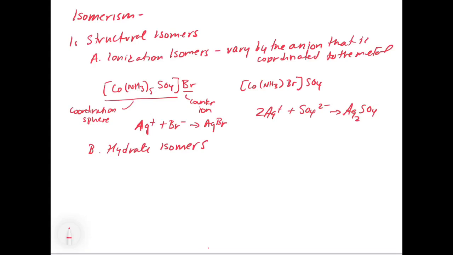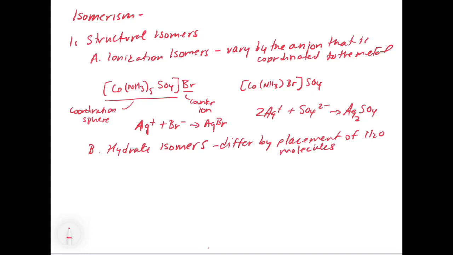So there's a stoichiometric relationship between the salt, like cobalt chloride, and then if we have hexahydrate, we know that for every 1 cobalt atom, we would have 6 water molecules, because there's a definite locking of that water into the crystal structure in a stoichiometric way. So in this case, these are going to differ by the placement of water molecules. So let me show you what this would look like.